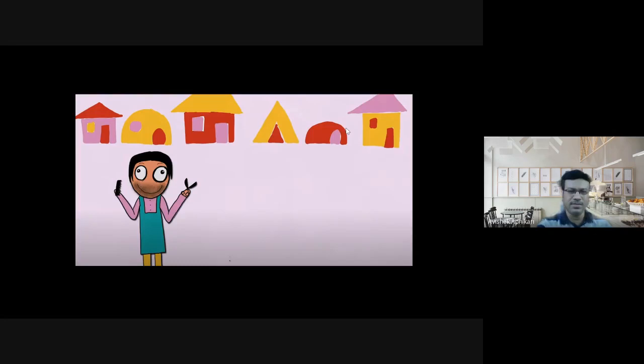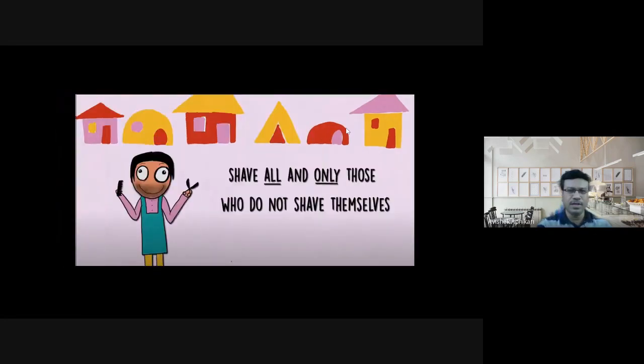Now, what is the aim of this barber? He has a special kind of statement: he shaves all and only those who do not shave themselves. In Bengali we call it দাড়ি কাটা.